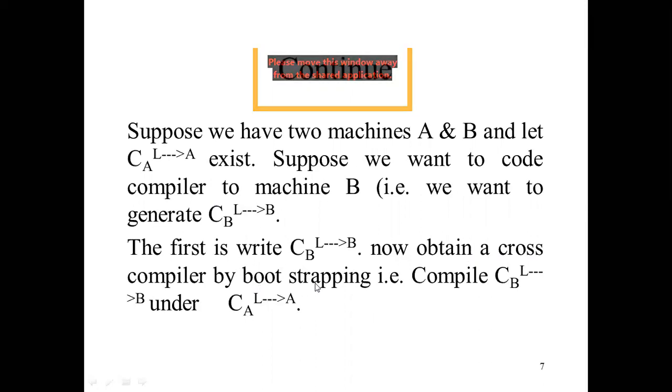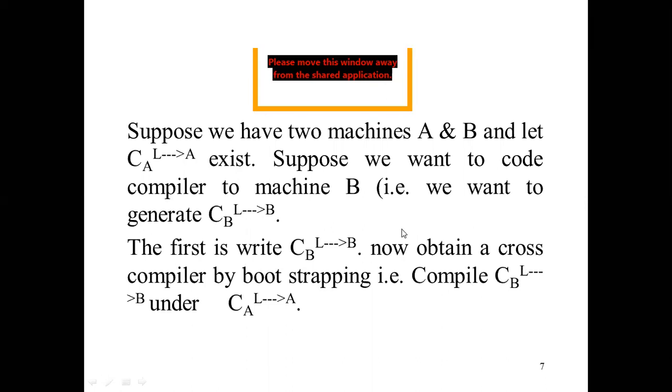Now obtain a cross compiler by bootstrapping. Here we will use the same steps, that is the mid portion steps, and we can generate the code for the other machine. So we compile CBL2B under CAL2A. Now there are two machines, CA and CB. One is converting L2A and this is L2B.